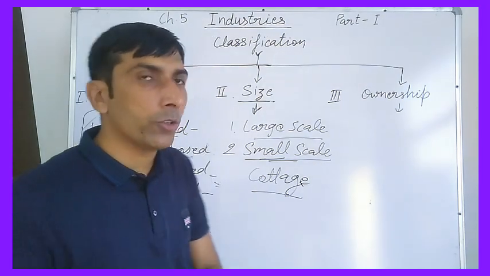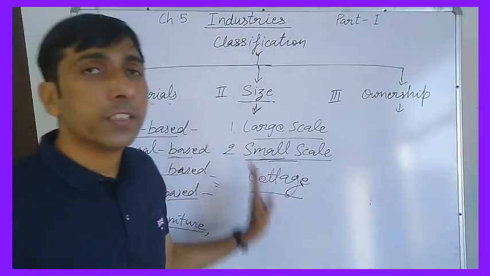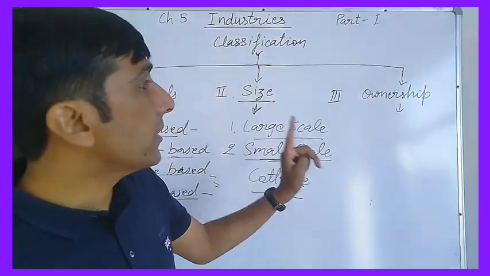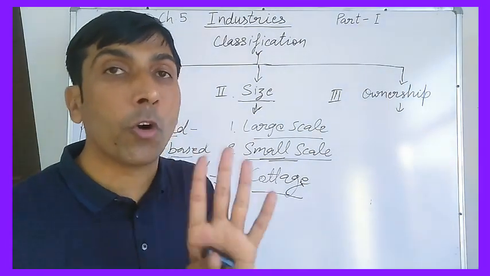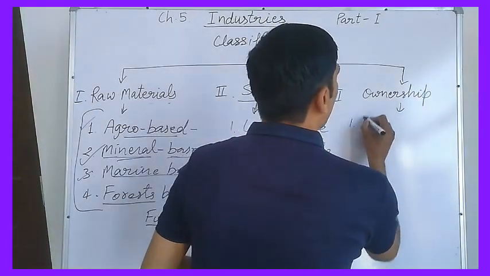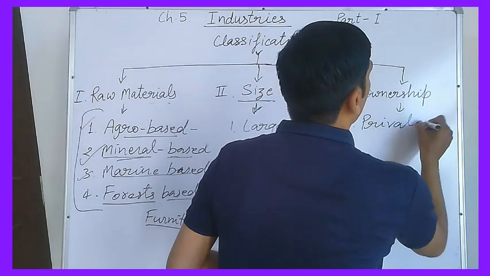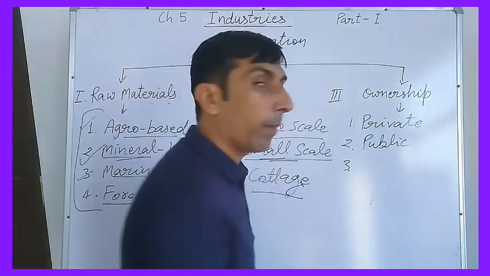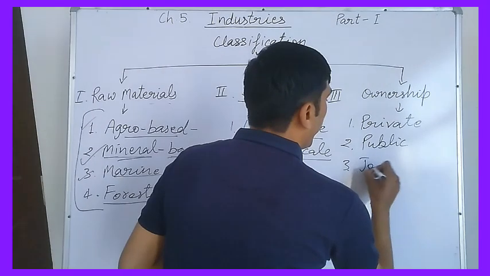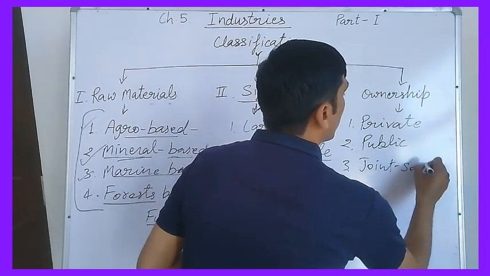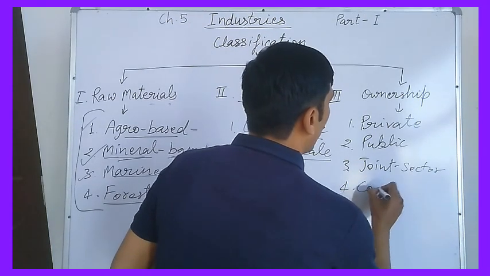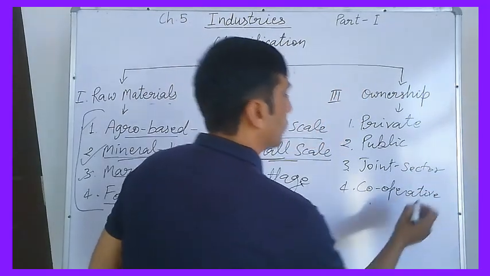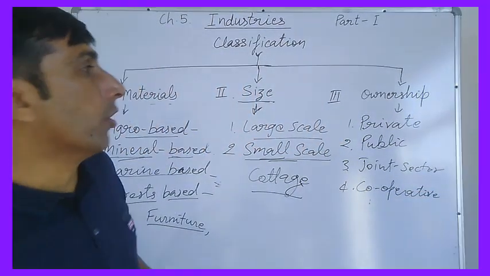So dear students, I hope that you understood the classification on the basis of size. Now the classification on the basis of ownership. On the basis of ownership, we can classify industries into four parts. Which four parts? Number one, private industries. Number two, public industries. Number three, joint sector industries. And number four, cooperative industries. So there are four kinds of industries on the basis of ownership.